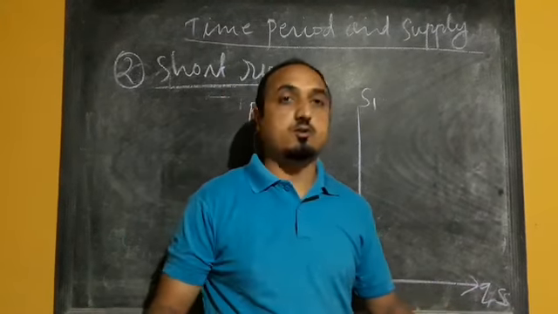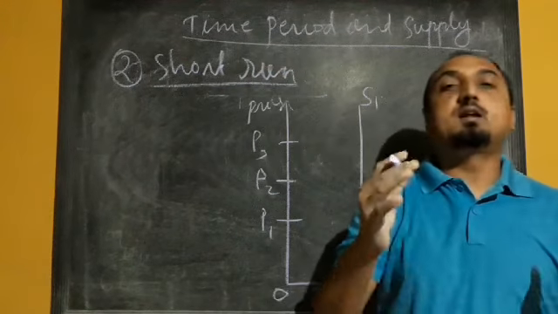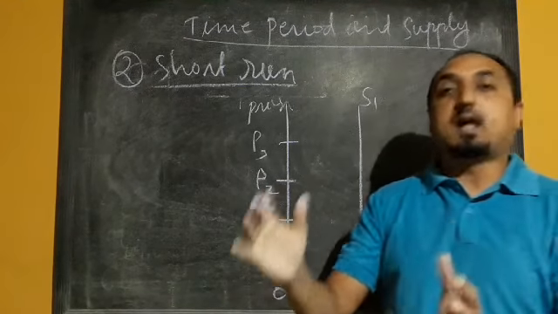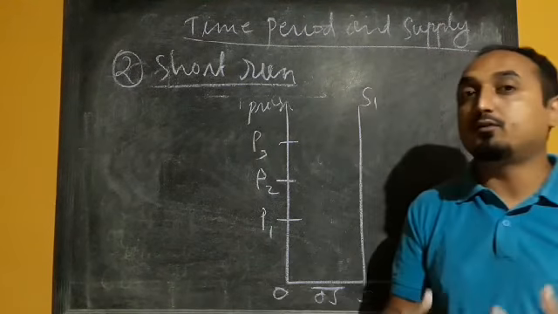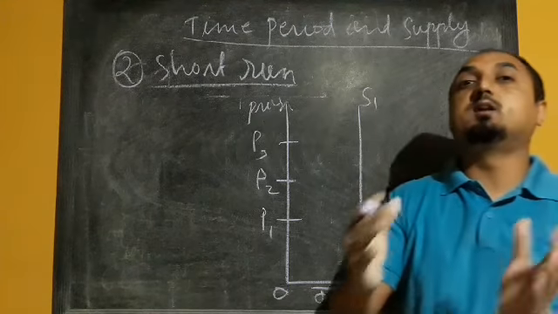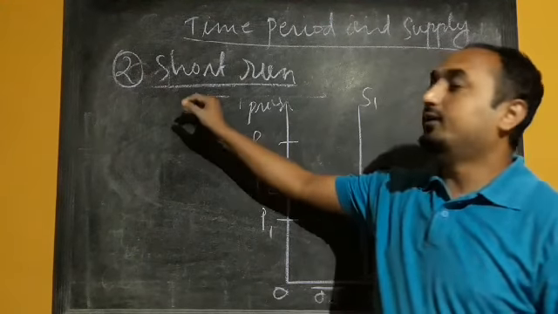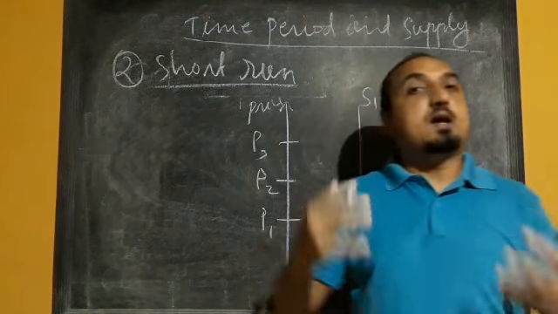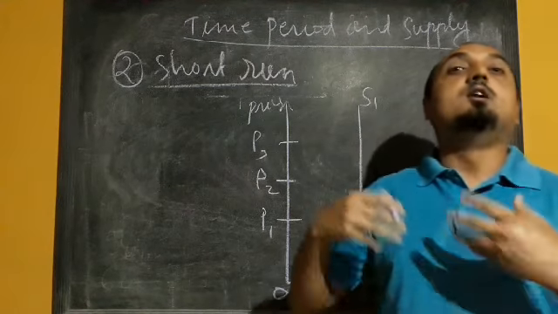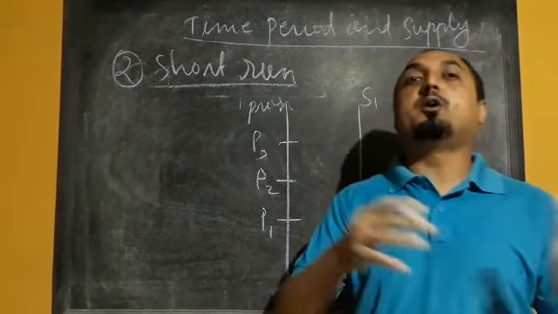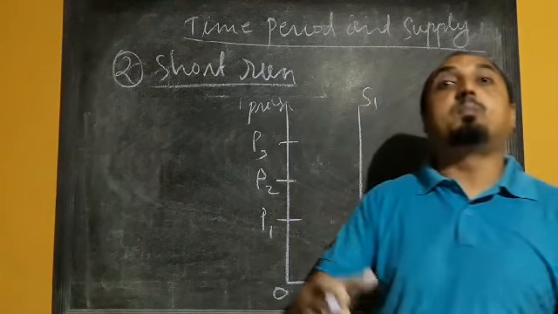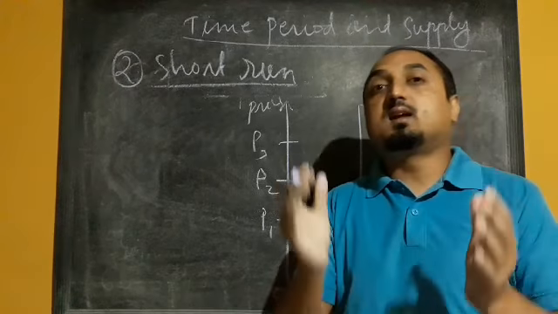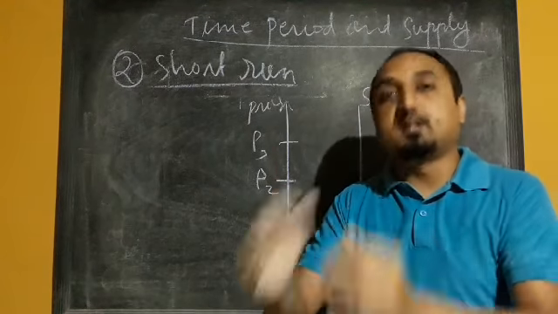In the case of short run, the supply of a commodity can be adjusted, increased over a period of time. Now we have to know how the supply of a commodity is possible to increase over a short period of time. For any firm, they cannot install new machines and new equipment to increase the production, and they cannot increase the plant size, but what they can do is increase the number of shifts.